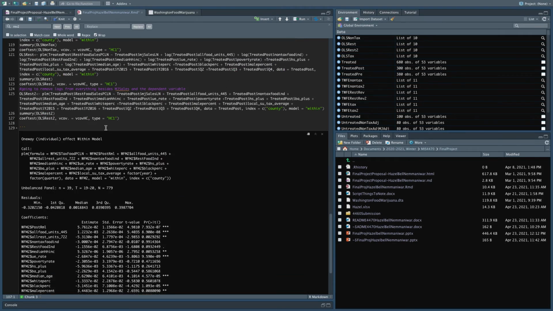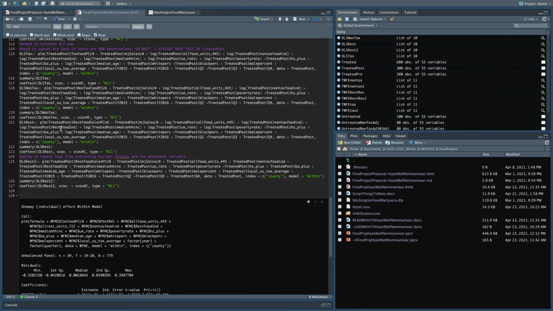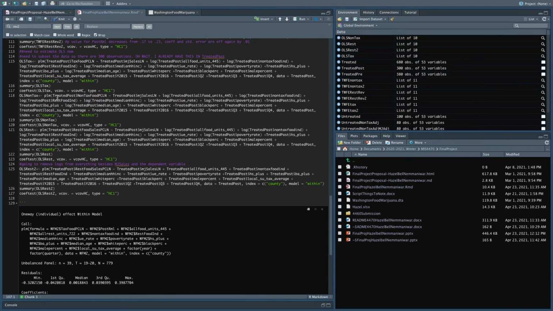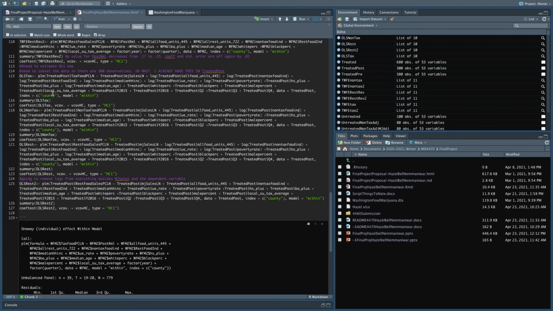And is that 0.05? Yeah, 0.058. So tax 2, and tax 2 is just because there was a subset of the data where I needed to not include one of the counties. So tax 2 and OLS tax are the ones of interest.